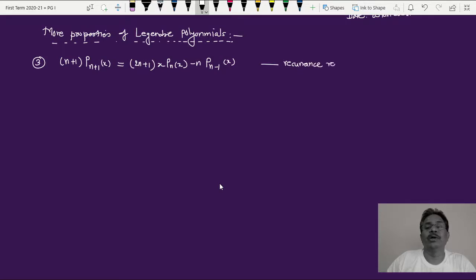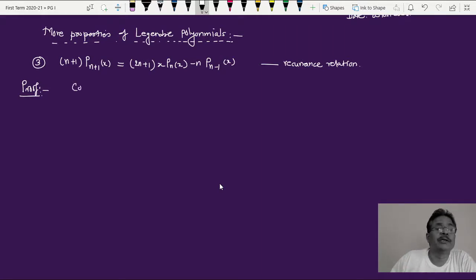Now we have seen what this recurrence relation is in the case of series solution. This recurrence relation gives you the (n-1)th, the nth, and the (n+1)th Legendre polynomial. That means knowing P0 and P1, I can find P2; knowing P1 and P2, one can find P3; knowing P2 and P3, one can find P4. Thereby, if the earlier two polynomials are known, the third polynomial can be obtained from this simple equation, which is called a recurrence relation. We have to prove this recurrence relation in the following manner. Okay, so let's go for a proof. It's very simple, and the mathematical proof can be given as follows.